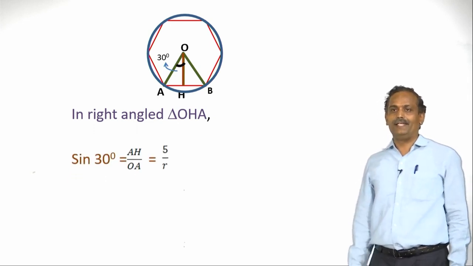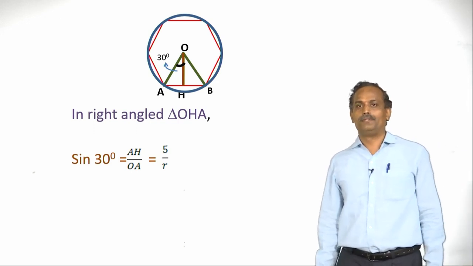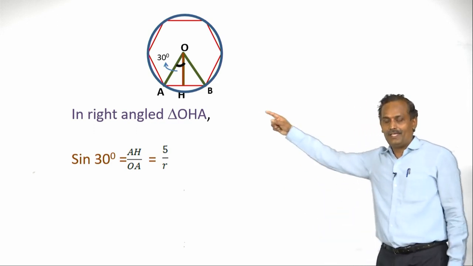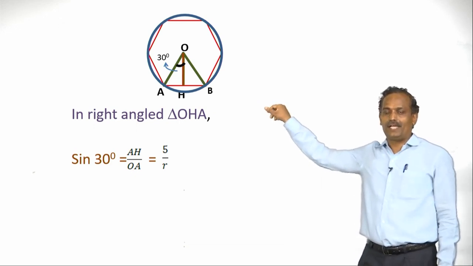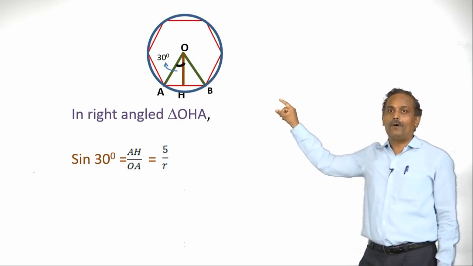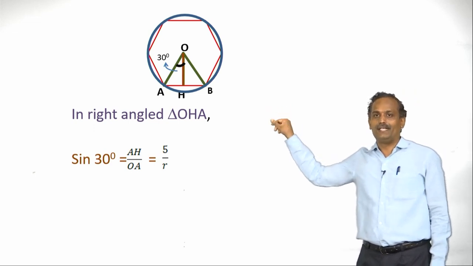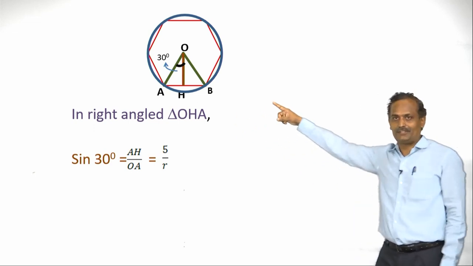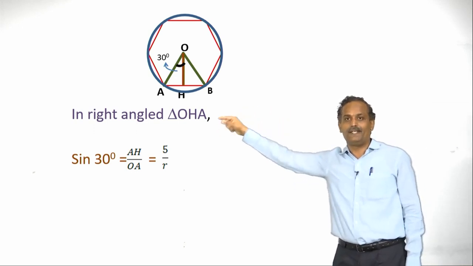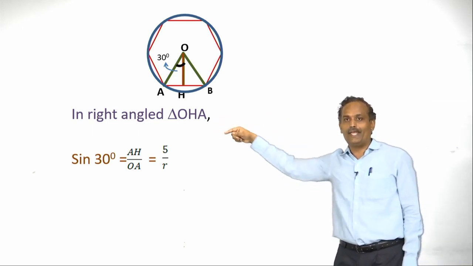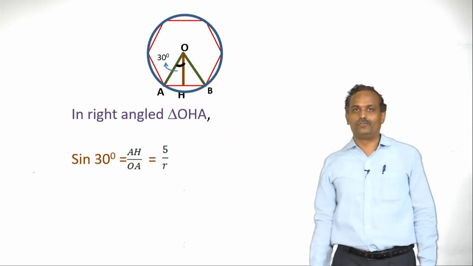Sin 30 is nothing but opposite by hypotenuse. Here AB is the side, and the opposite of the 30 degree angle is AH, and OA is the hypotenuse.